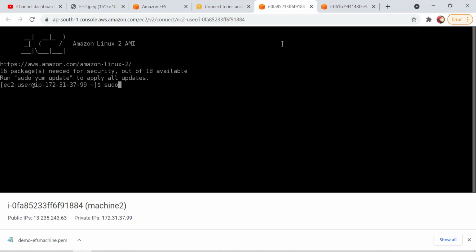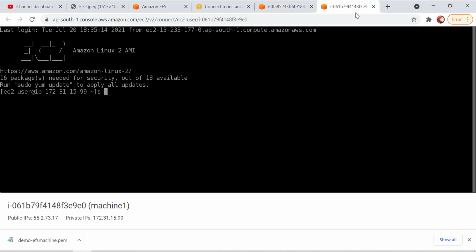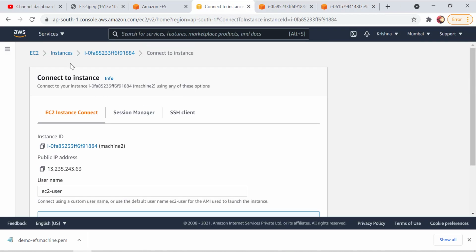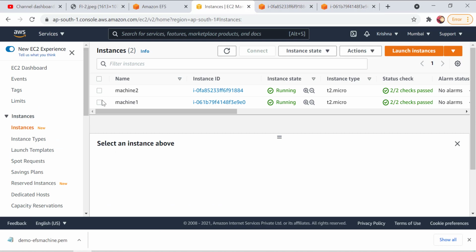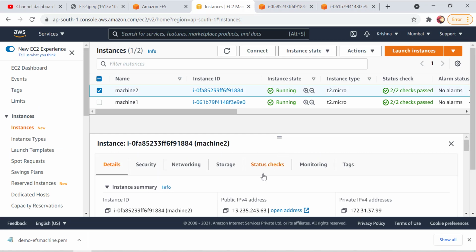Okay, so let me change the permissions. The host name is basically 172.31.15.99. I can even go and check for my machine too.